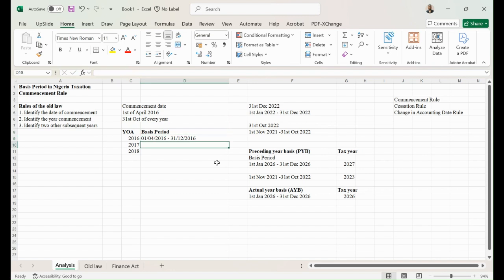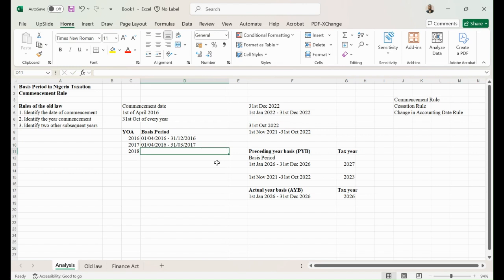The second year of assessment basis period will also start from when the first one started, which is 1st of April 2016. But in this case, it would not end in December, but end in a period after 12 months. We're going to count from April up to the last 12 months, and that's going to be 31st of March 2017. So you'd see that all inclusive, it's a 12-month period.